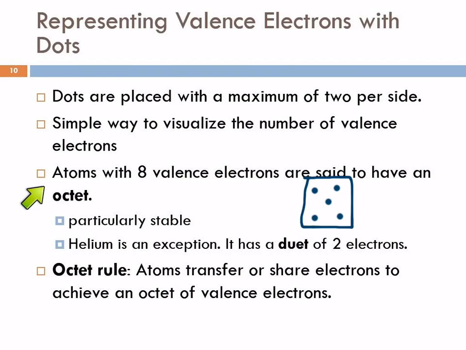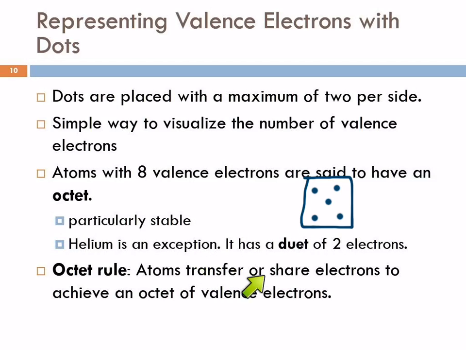We learned from talking about quantum theory that atoms that have 8 valence electrons are especially stable. And we said that was why the noble gases are stable and unreactive, because they have 8 valence electrons. 8 valence electrons is called an octet, just like 8 people singing together. Of course, helium is one of those little guys. He has to be an exception to everything. He can't handle 8 electrons, so he's just happy with 2. And we'll see that hydrogen, also being one of those little guys, is happy with 2. 2 is a duet.